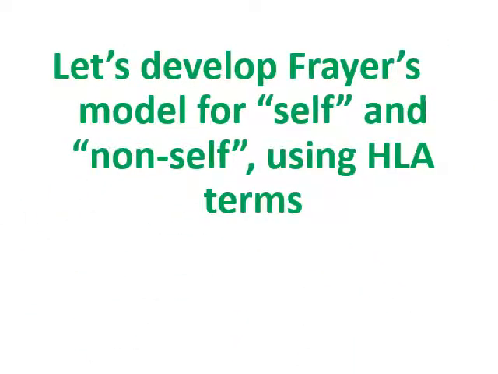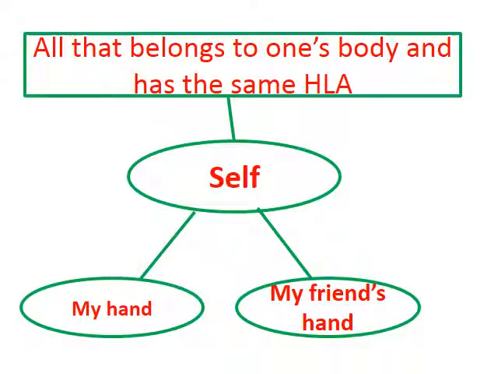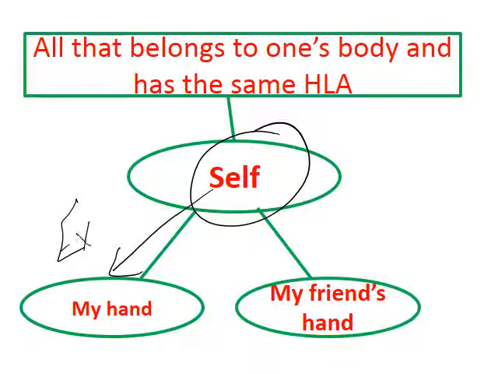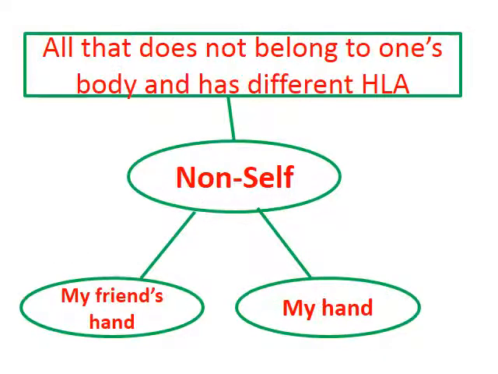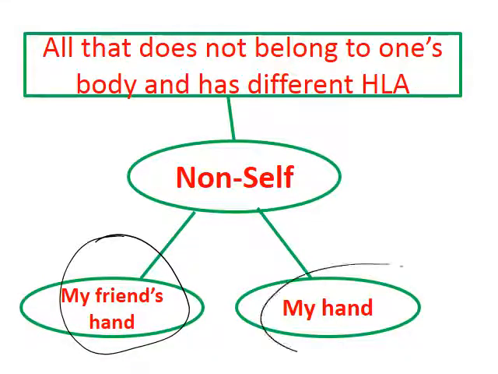So let's develop the self and non-self model using HLA terms. All that belongs to one's body and has the same HLA is called self. Example, it's my hand. Non-example, it's my friend's hand. It's classified as different from the self. It's classified as non-self. Non-self is all that does not belong to one's body and has different HLA. Non-self, example, my friend's hand. Self is the opposite of non-self. It's my hand.